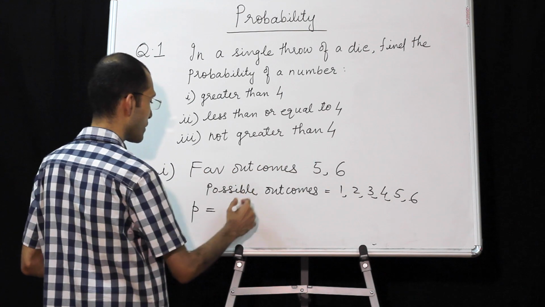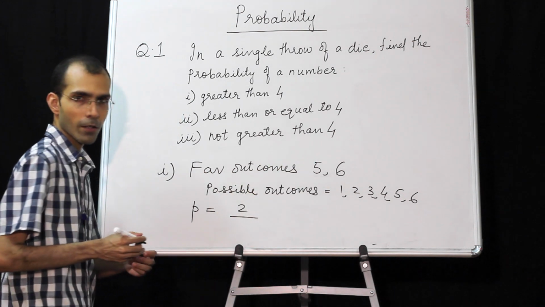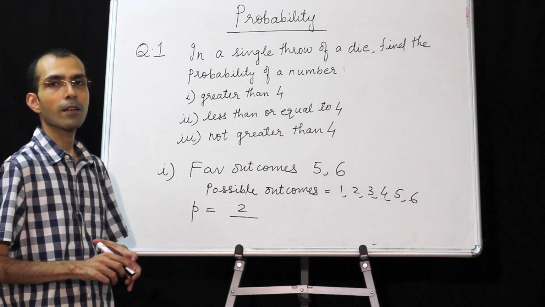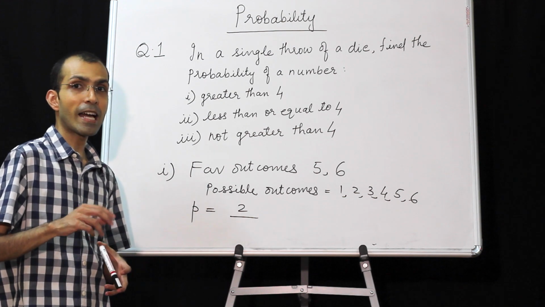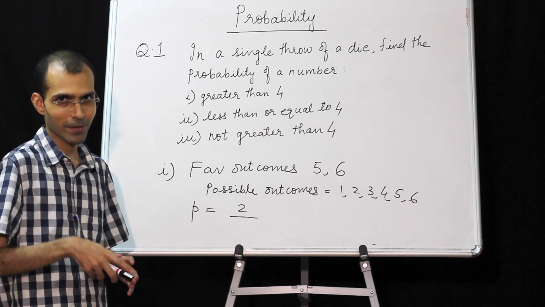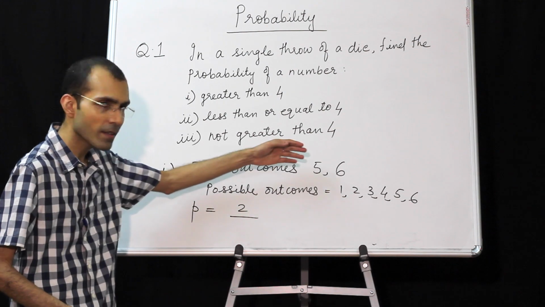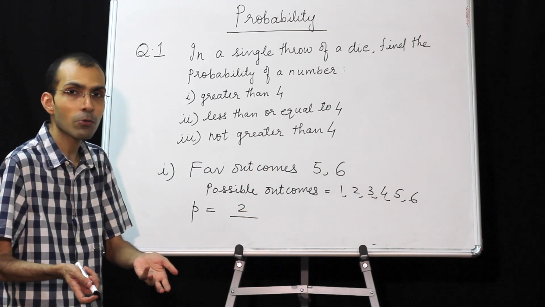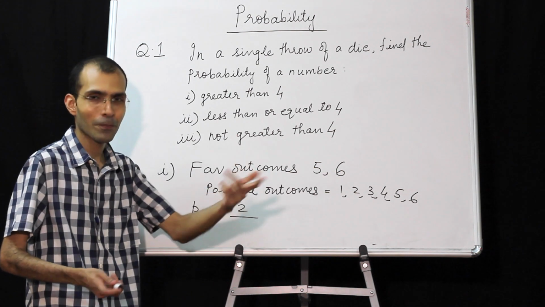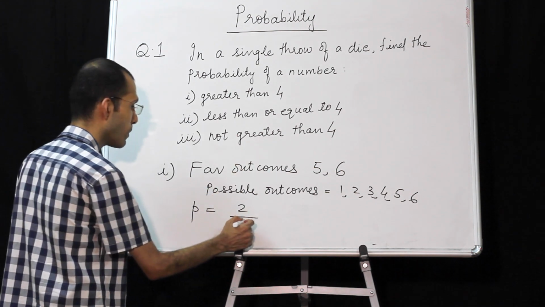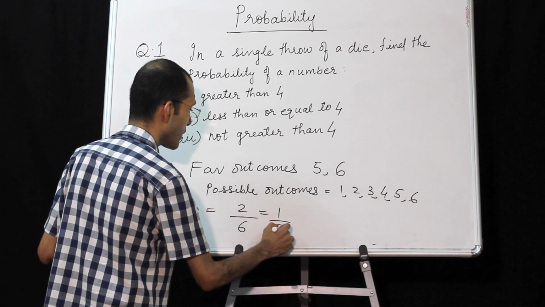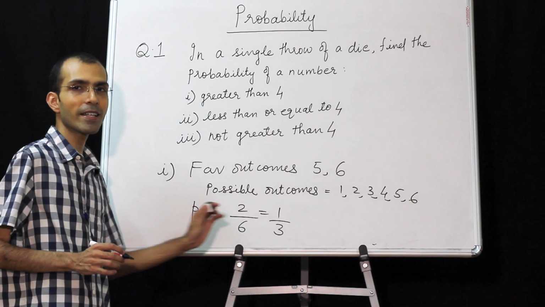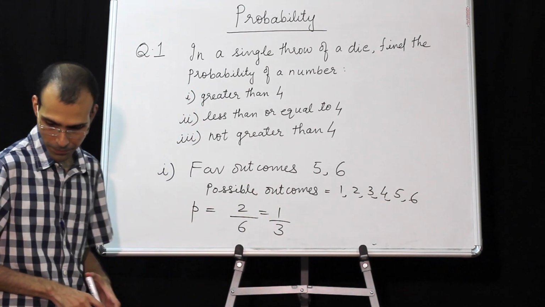Favorable outcomes are how many? 2. Do not confuse between favorable outcomes and number of favorable outcomes. Favorable outcomes are 5, 6, but how many such favorable outcomes are there? 2. So probability will be 2 by 6, that is 1 by 3, and we will leave it as it is.